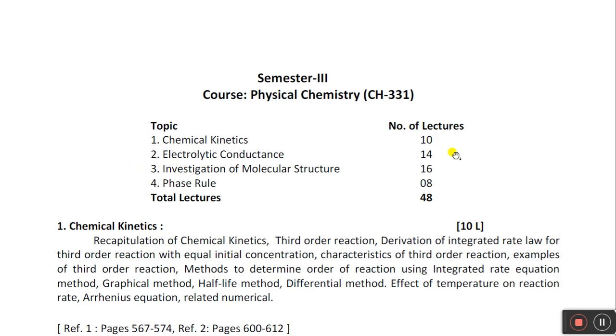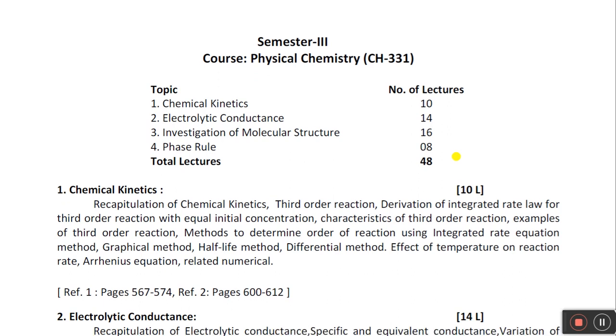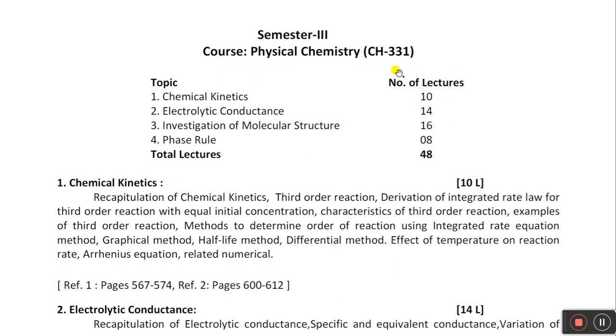Now let us move to the next. Now, the physical chemistry course. Okay, the course code is 331. The first 3 represents third year, the second 3 represents third semester, and 1 represents the physical chemistry course. So we have a total of 4 chapters in the third semester. Chemical kinetics is the first chapter. Second chapter, electrolytic conductance. Third chapter, investigation of molecular structure, and fourth is phase rule. Okay, these are the 4 chapters which we are going to learn in this semester.